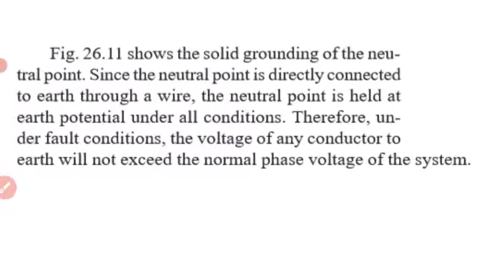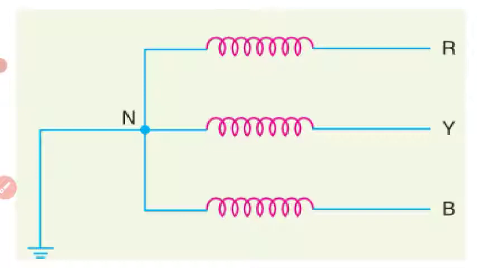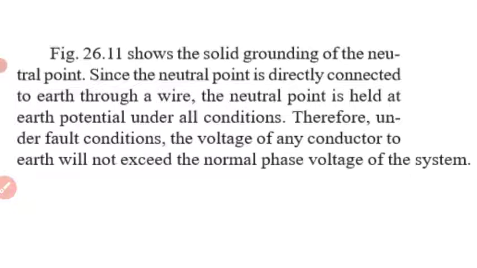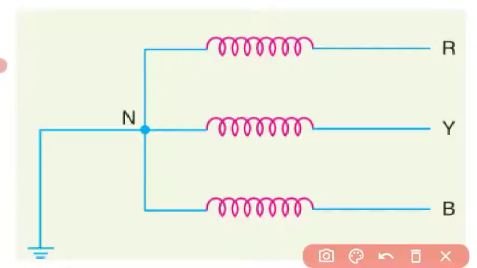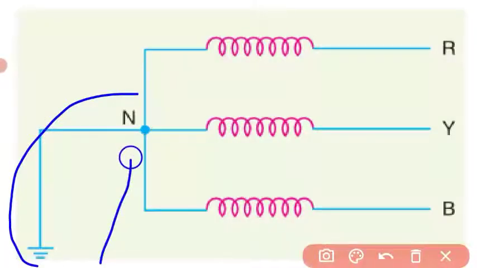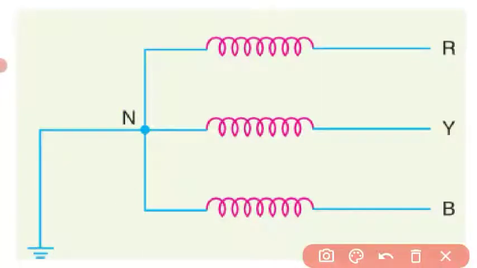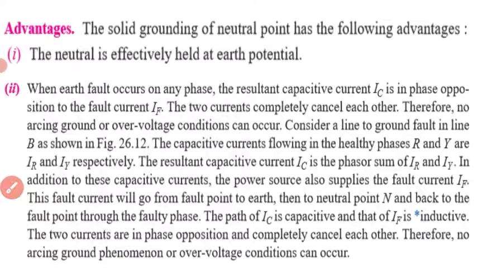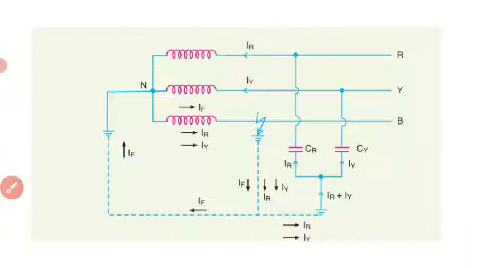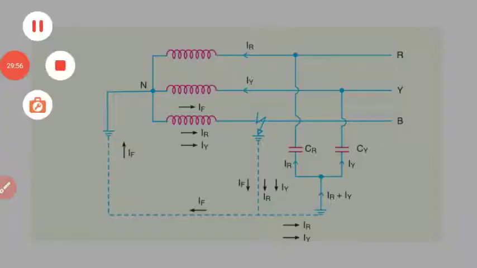If you look at this circuit, you can see it is connected here with the help of negligible resistance. Hence it is called negligible resistance as well as reactance, and so it is called solid grounding. Next, this derivation I will explain in the next video lecture. Thank you. With this, I conclude.